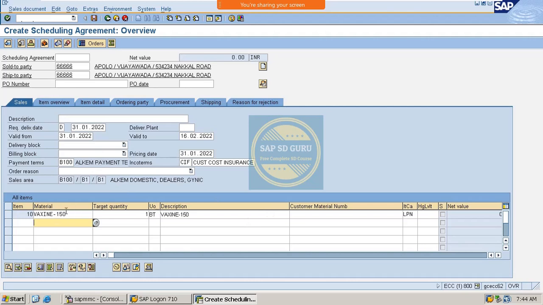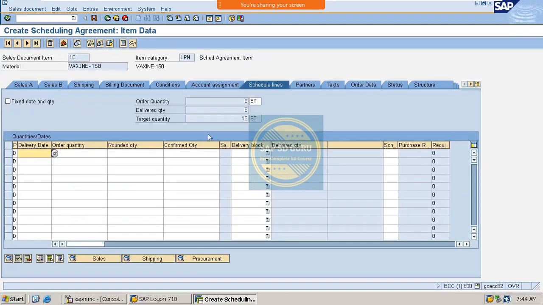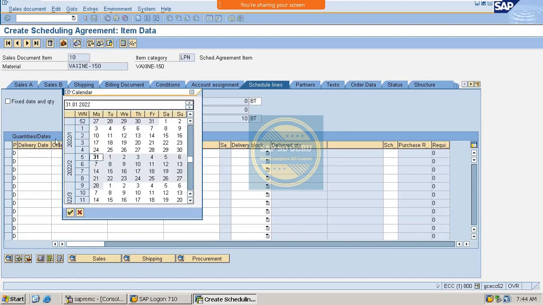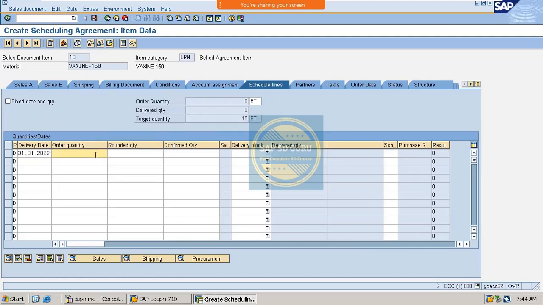Okay, and for the same material we can schedule the delivery date, as actually the quantity is 10, right?